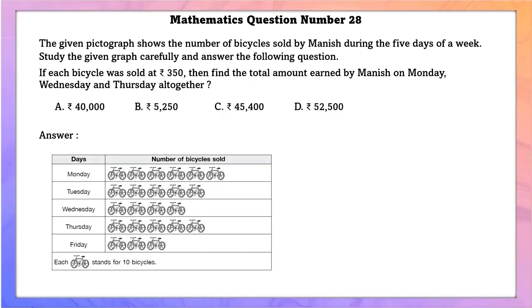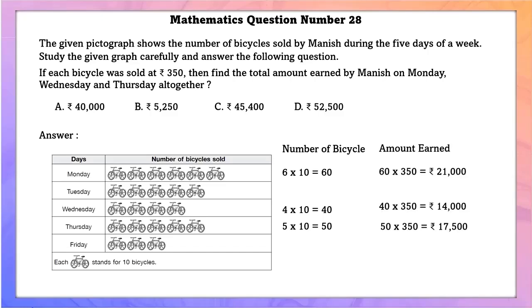Mathematics question number 28. The given pictograph shows the number of bicycles sold by Manish during the 5 days of a week. Study the given graph carefully and answer the following questions. If each bicycle was sold at rupees 350, then find the total amount earned by Manish on Monday, Wednesday and Thursday altogether. Number of bicycles on Monday is equal to 60. Number of bicycles on Wednesday is equal to 40 and Thursday is equal to 50.